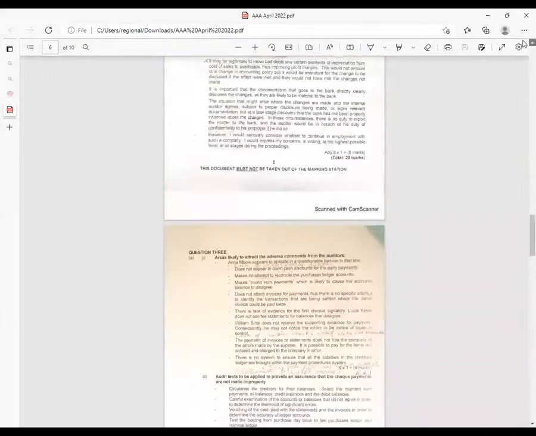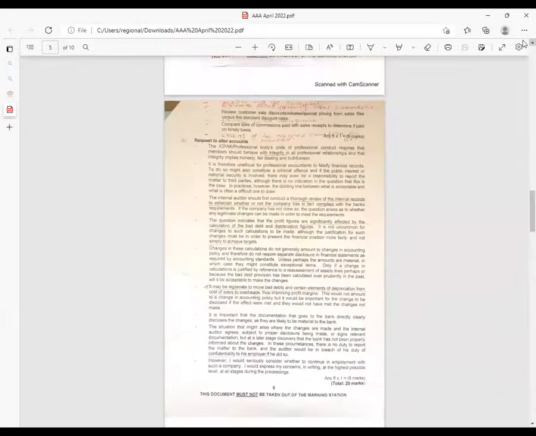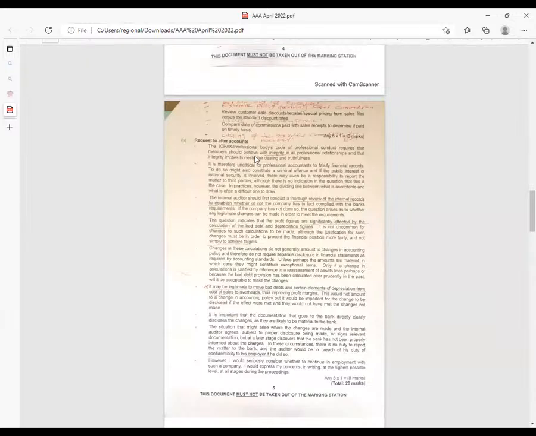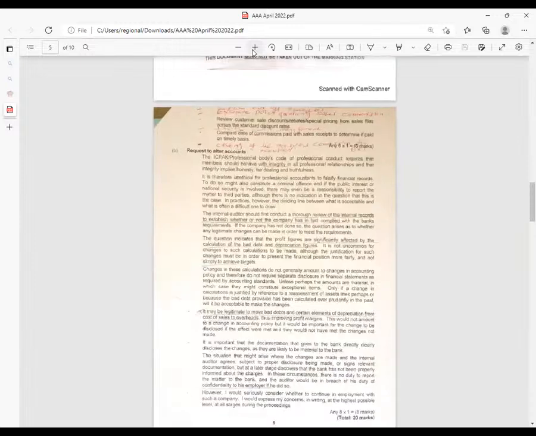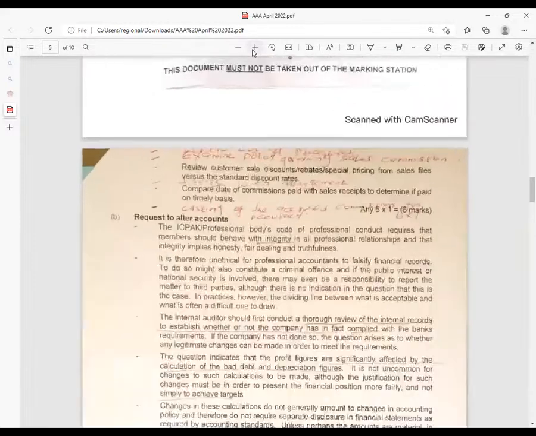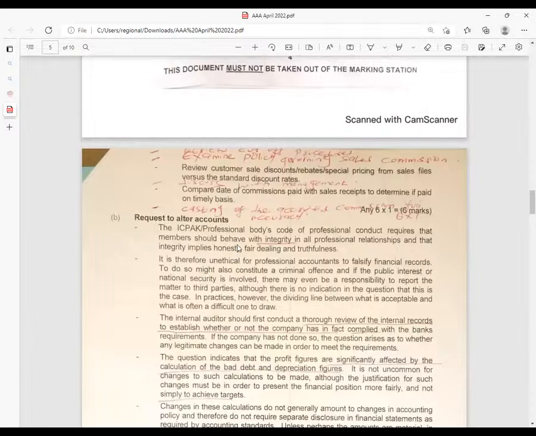So these are questions that you guys should have scooped all the marks. Request to alter accounts, creative accounting. Let me increase the font size. Request in this case to alter accounts.